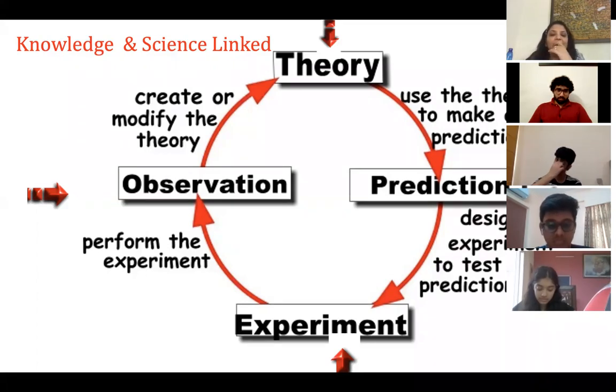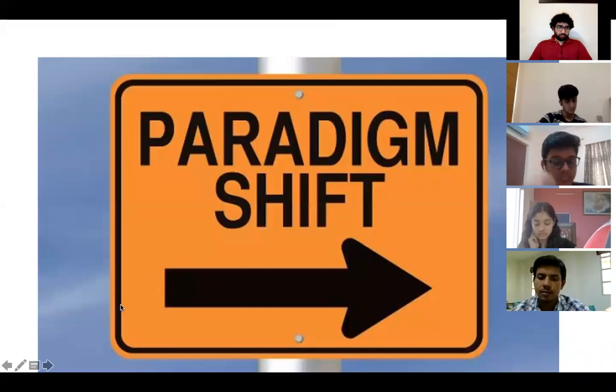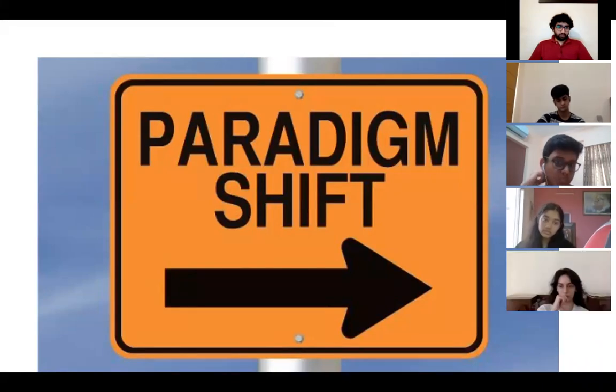Not exactly. Sir, if I could say something related to this, it's basically a cycle. No matter where you start, you always end up in the same place, regardless of observation or theory. It is a cycle, which is why you can go from one thing to the other. Yeah, you can start at any of the points and complete the whole circle. Okay, good. When you follow this theory, prediction, experiment, observation, you will land on one important thing called paradigm shift. What is the link between paradigm shift, TOK and the natural sciences? Before I give my answer, does anyone know what is meant by paradigm shift?